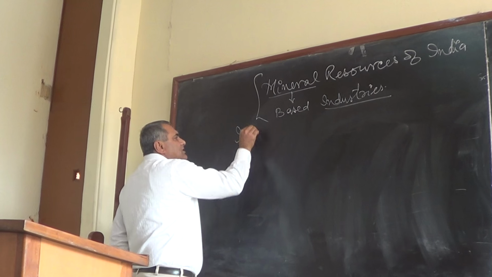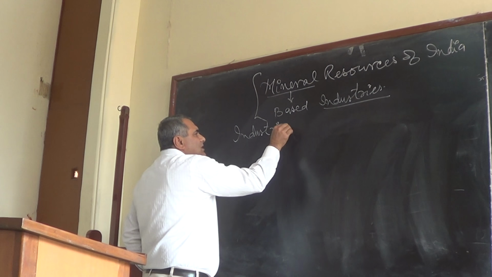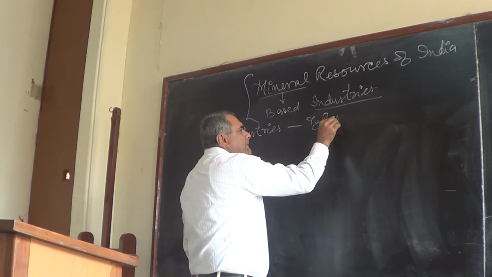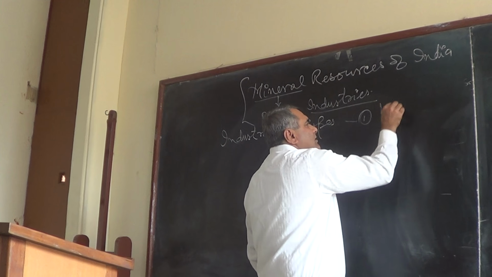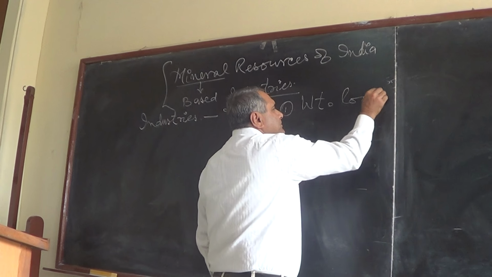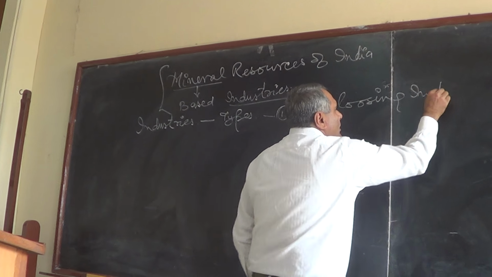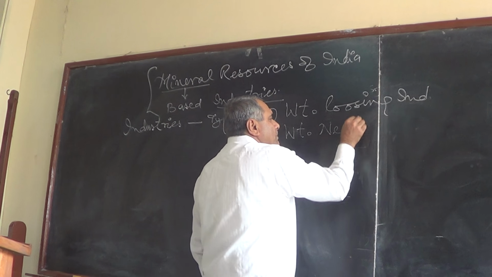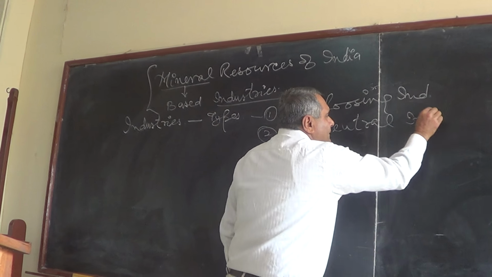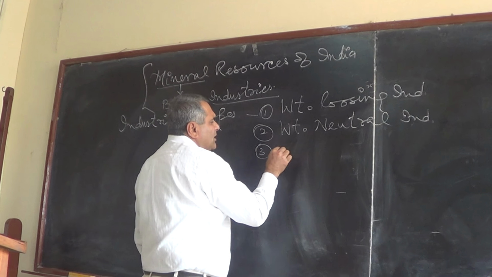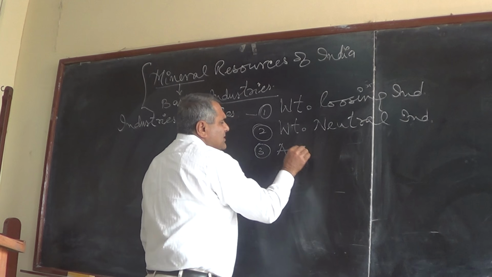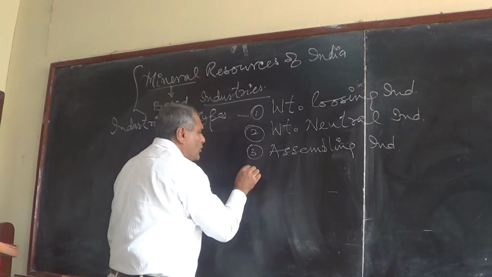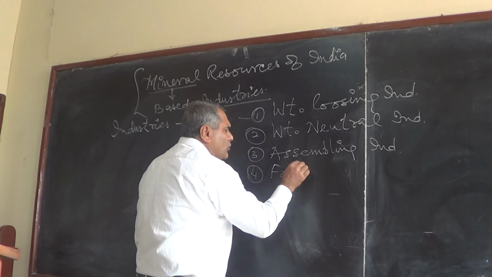When we talk about industries, basically there are four types of industries. One is called weight losing industries. Second is called weight neutral industry. Third is called assembling industries. And the fourth type of industries are called footloose industry.